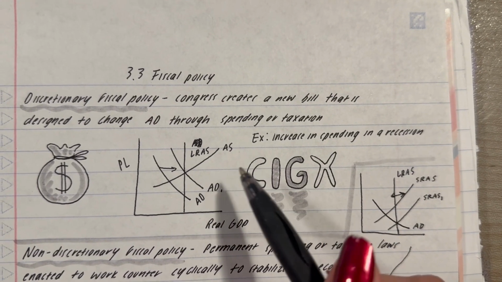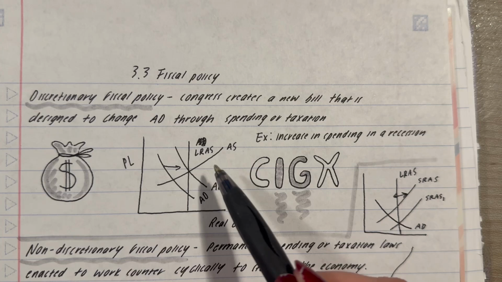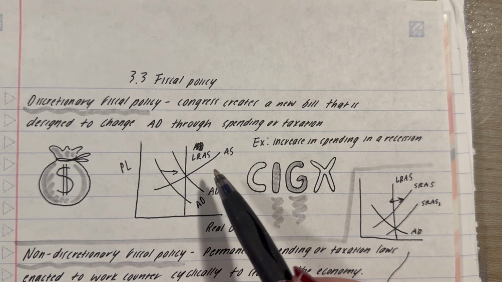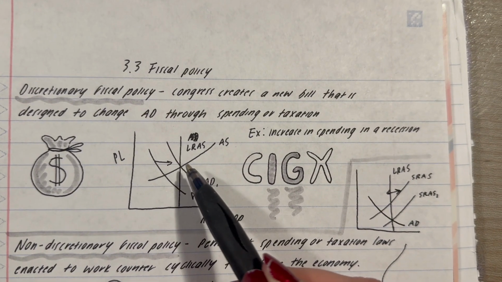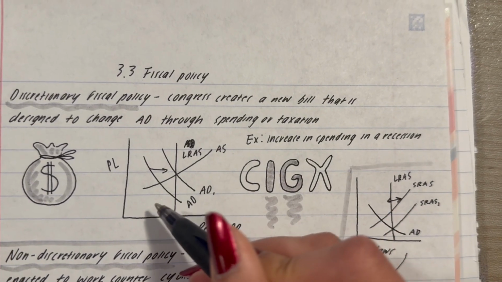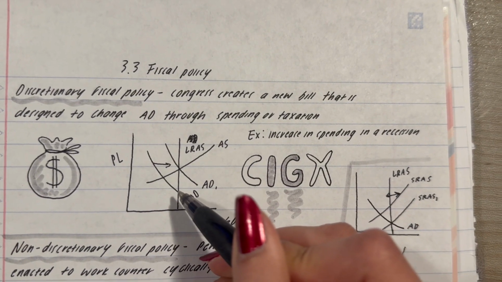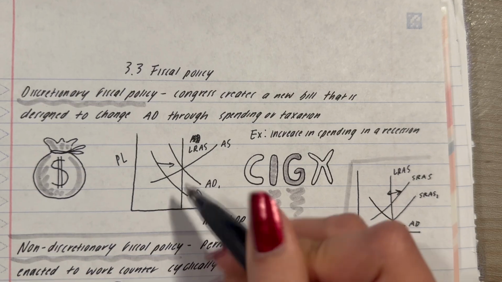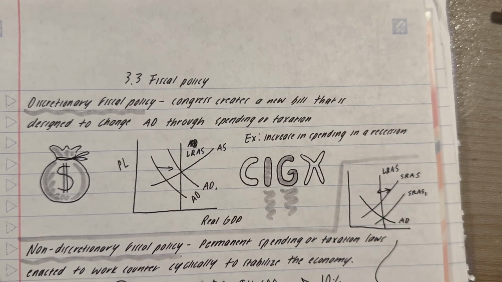And then another way that the government could do this would be by decreasing taxation, which would increase the short run aggregate supply to the right, which would make this its new equilibrium point. So as you can see, the long run aggregate supply would be going right down the middle.